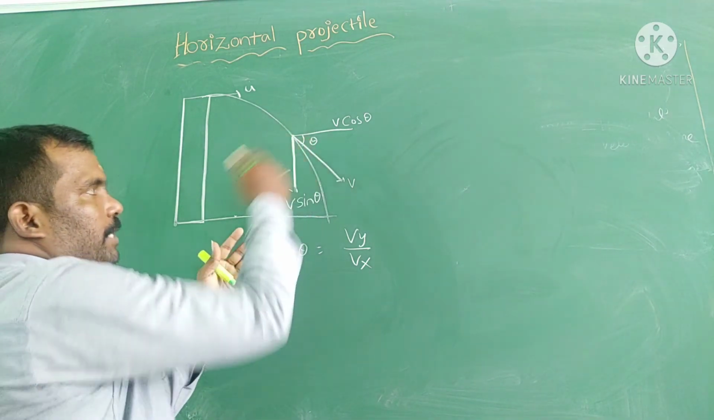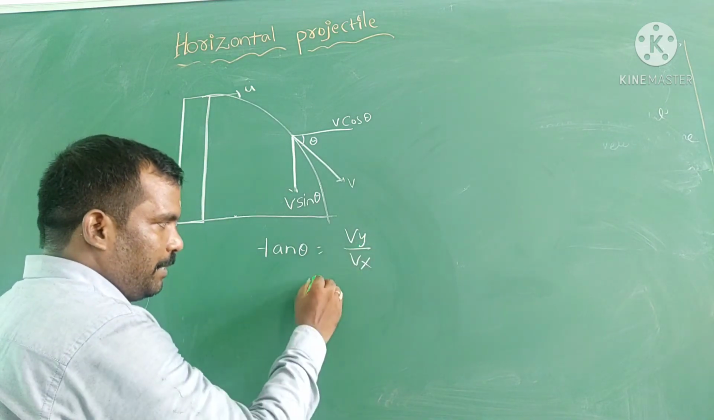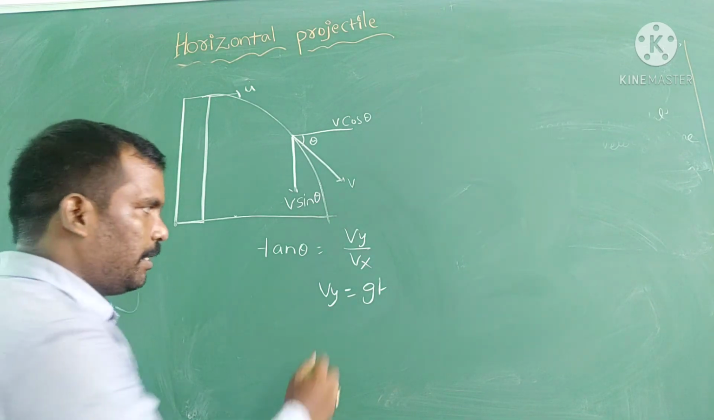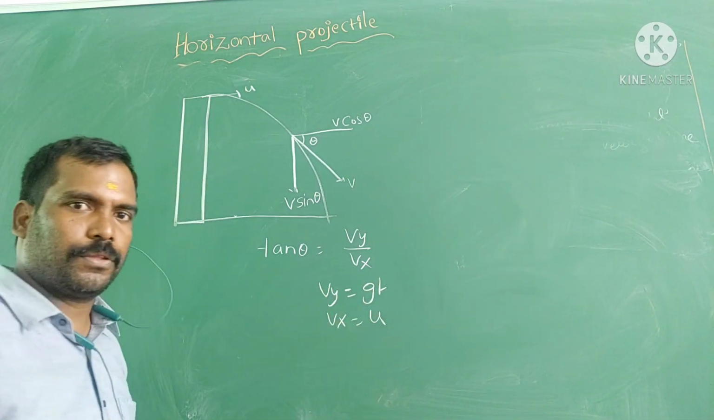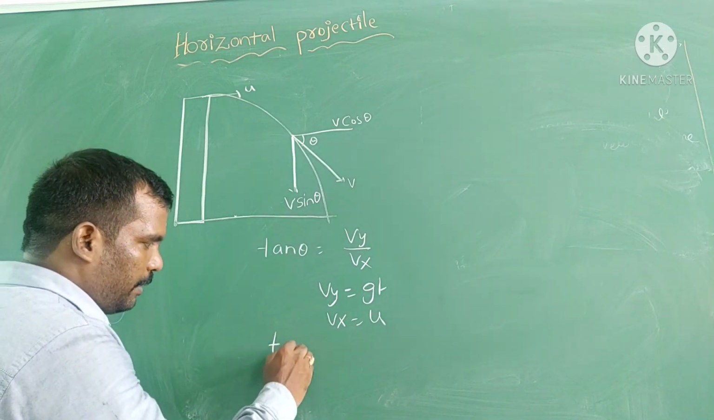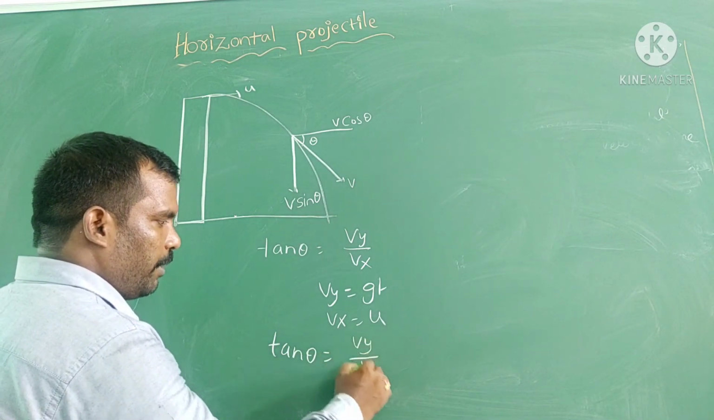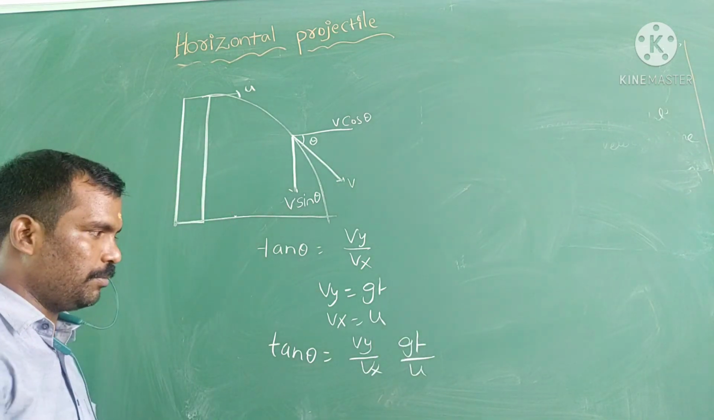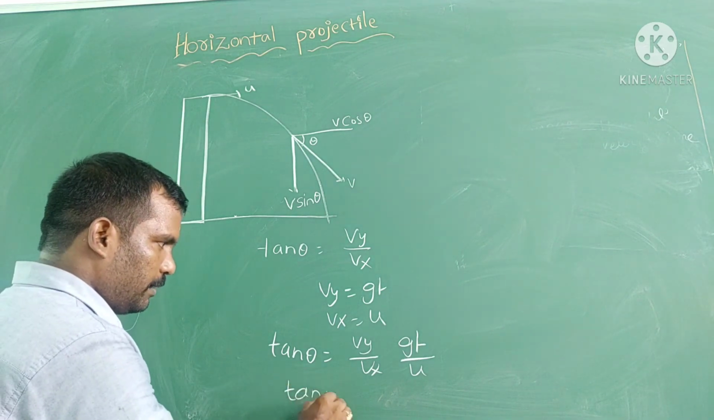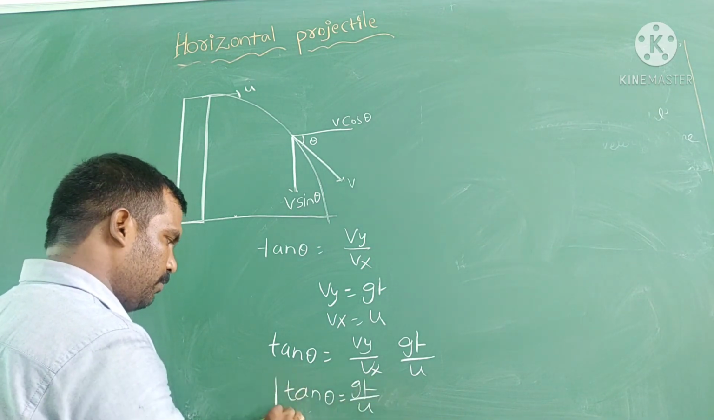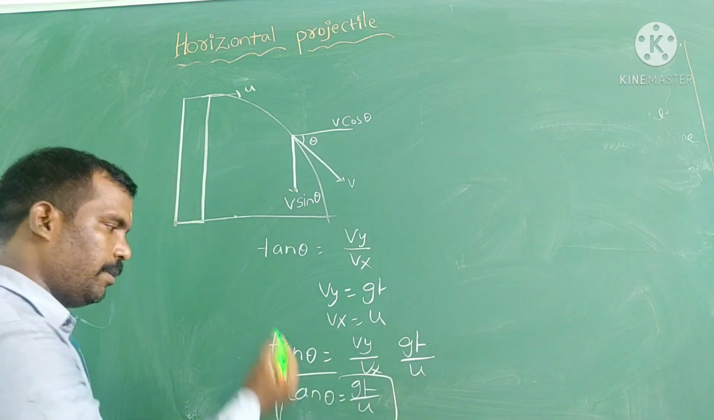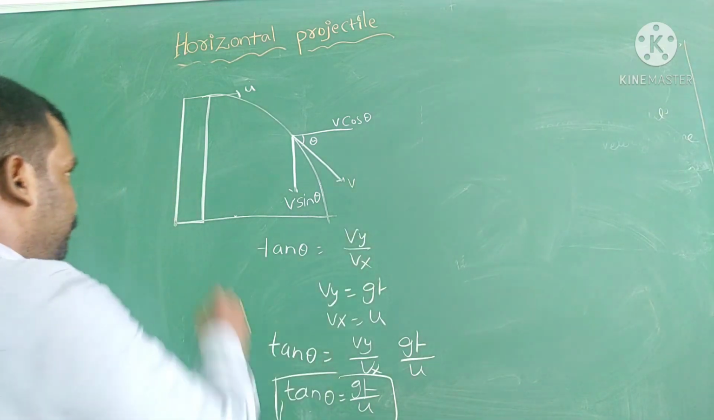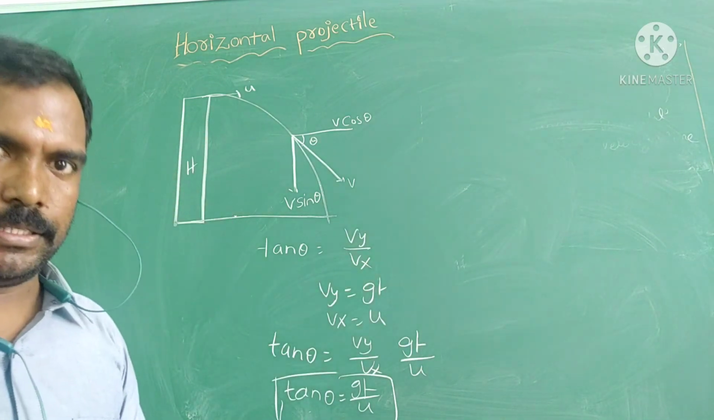After time interval t only we are taking this angle. Therefore after time interval t, vy is equal to gt. In any case vx is equal to u. Therefore, if you write both, tan theta is equal to vy by vx, that is tan theta is equal to gt by u. This is the relation between horizontal velocity and vertical velocity after a certain interval of time.